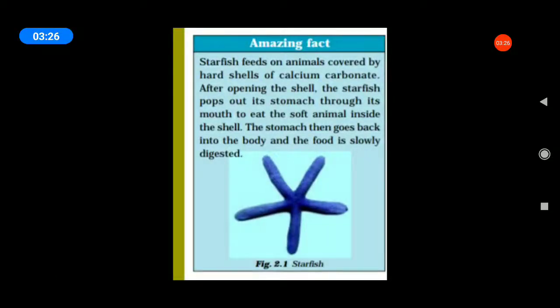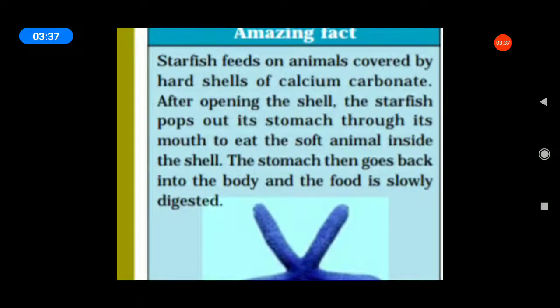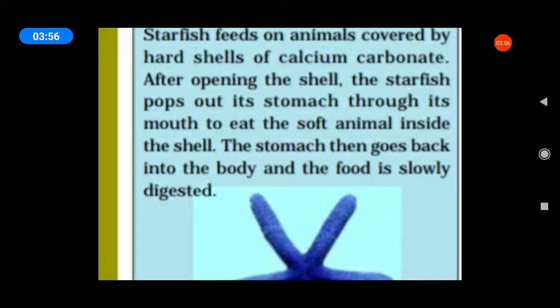Next, all of you see your book, page number 12. The amazing fact: the starfish feeds on animals covered by hard shells of calcium carbonate. Underline this, it is very important, 1 mark, students. After opening the shell, the starfish pops out its stomach through its mouth to eat the soft animal inside the shell.